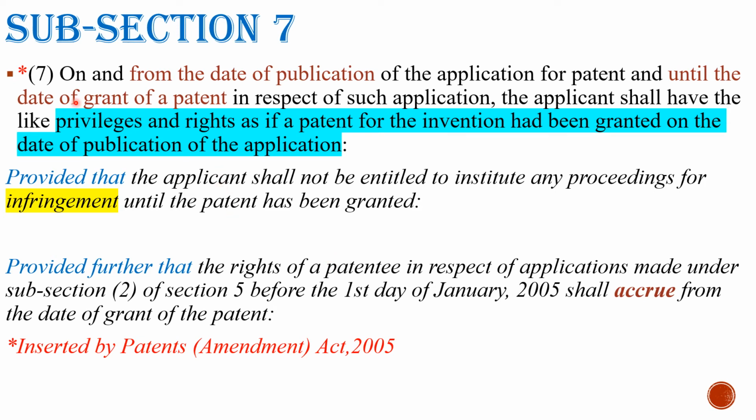Subsection 7 says, on and from the date of publication of the application for patent and until the date of grant of a patent in respect of such application, the applicant shall have the like privileges and rights as if a patent for the invention had been granted on the date of publication of the application, provided that the applicant shall not be entitled to institute any proceedings for infringement until the patent has been granted, provided further that the rights of a patentee in respect of applications made under subsection 2 of section 5 before the first day of January 2005 shall accrue from the date of grant of the patent.